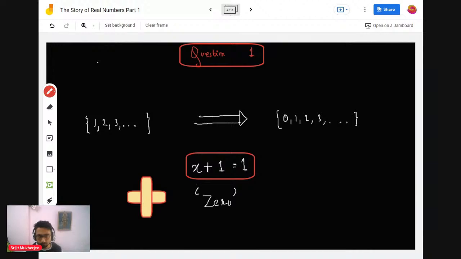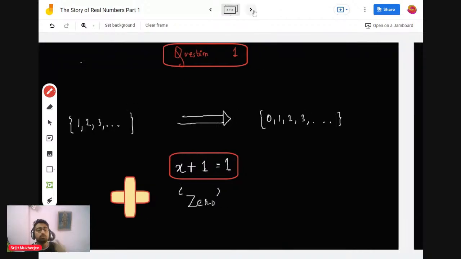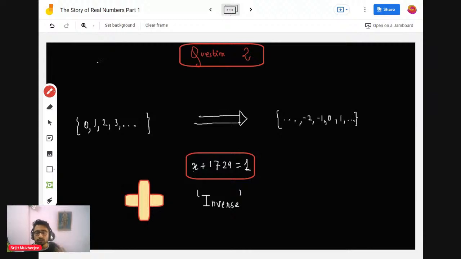And then when we had 0, we started asking more questions. The question revolves around this: what number should I add to 1729 to get back to 1? What is that number? Because we know number addition. So this is the idea: what number, if we add to 1, will give 0?